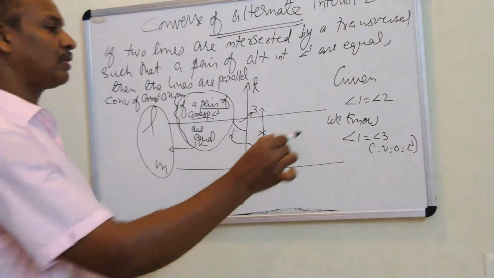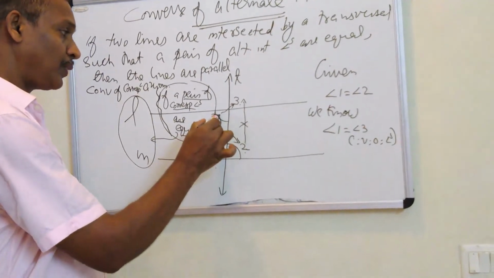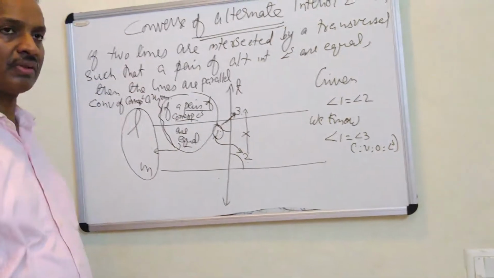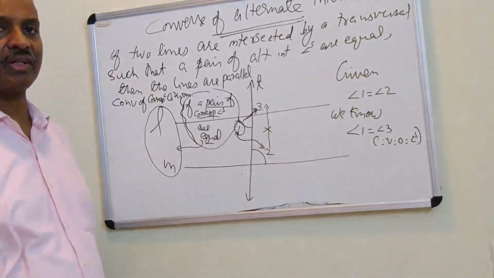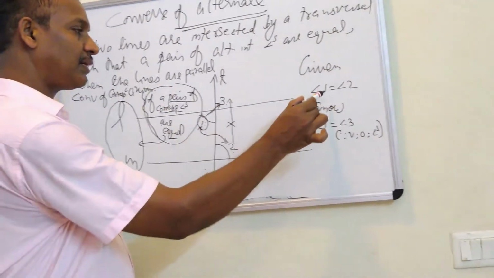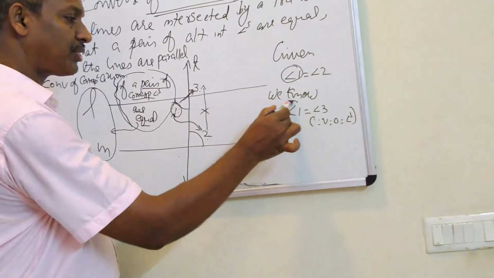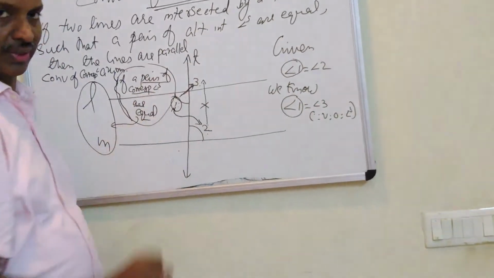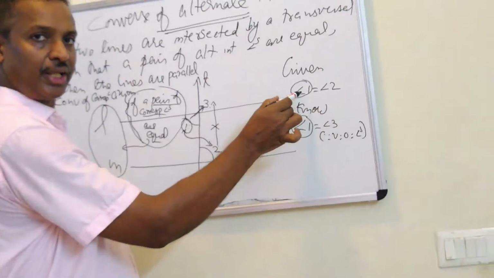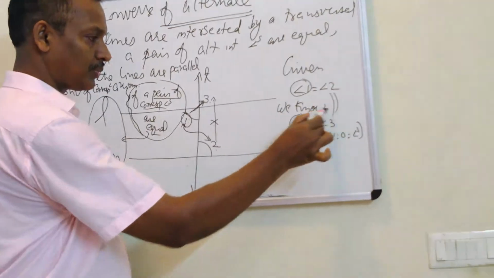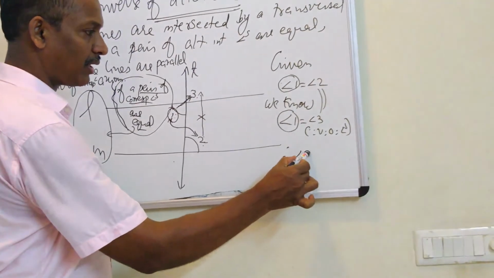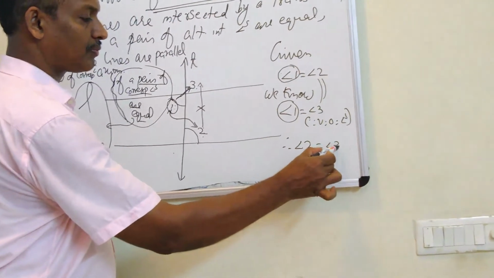And 1 is equal to 2, it is given in the question. So 1 is a connector for both 2 and 3. Both 2 and 3 are equally connected to 1. So we can connect the other two also. Therefore we can write angle 2 and angle 3 are equal.